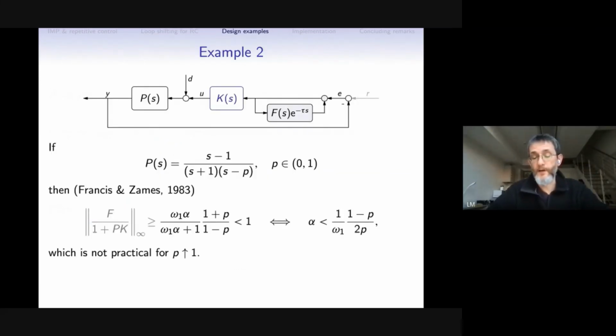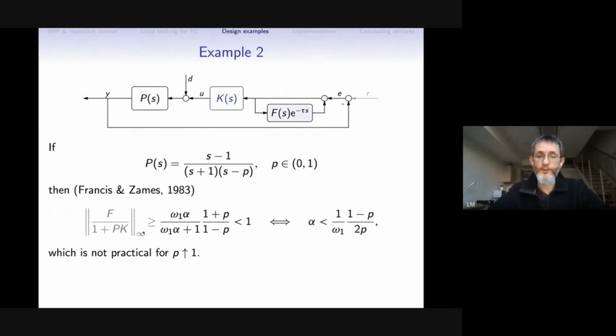Another example is harder. This one is non-minimum phase. We have a zero at +1, and it is also unstable. We have a pole in the right half plane, where p is from 0 to 1. I picked it to illustrate that in this case, the robustness-based design might fail, because the weighted sensitivity problem to be solved here is known to be lower bounded.